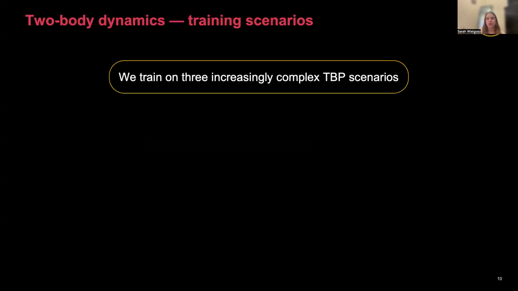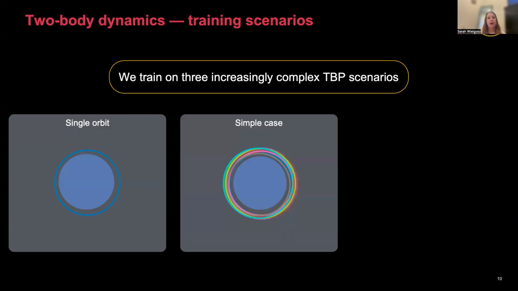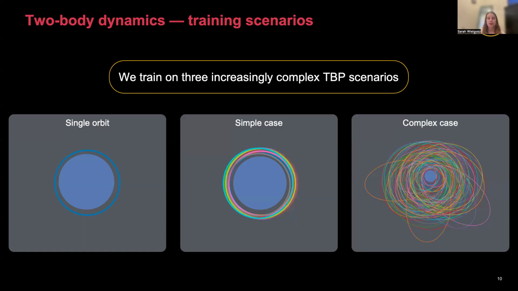With this in mind, we're going to discuss our efforts to train for the two-body problem. We train on increasingly complex scenarios, starting first with a single orbit, then a simple case where we have low eccentricity in LEO, and then the complex case where we span from LEO to GEO and low to high eccentricities. Note that none of the model training parameters are of particular importance.